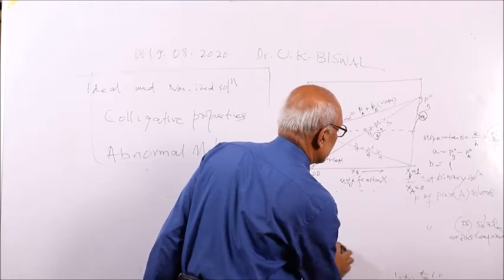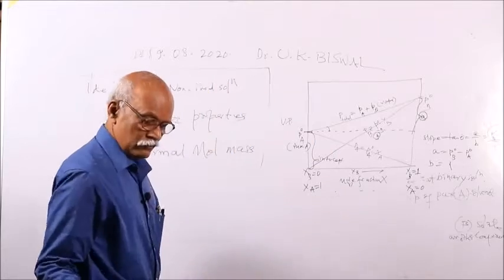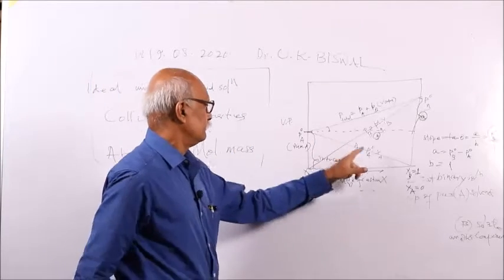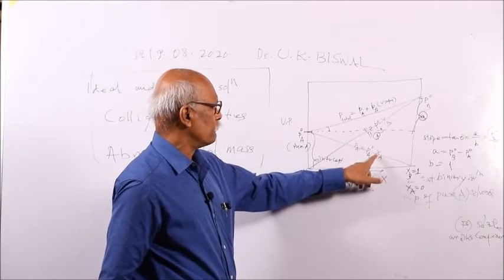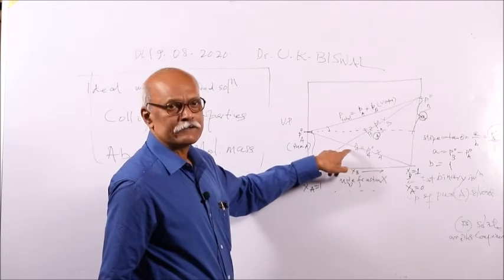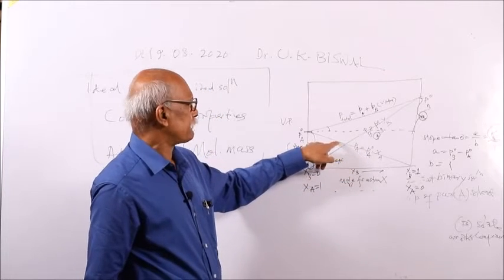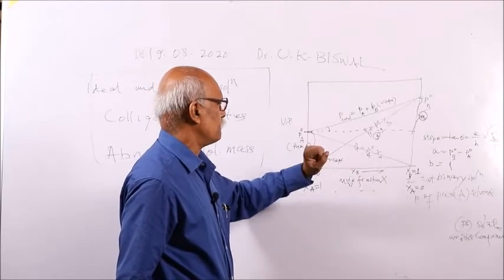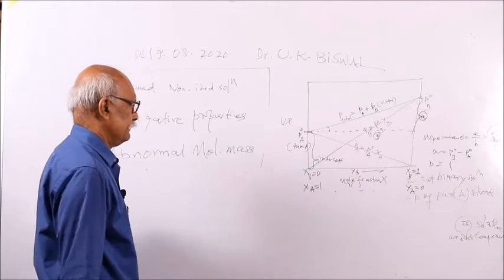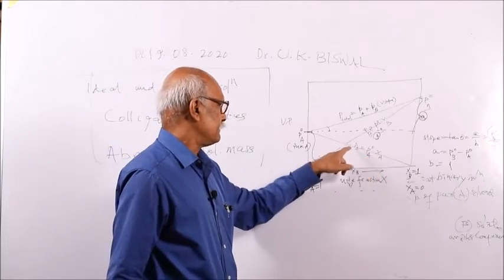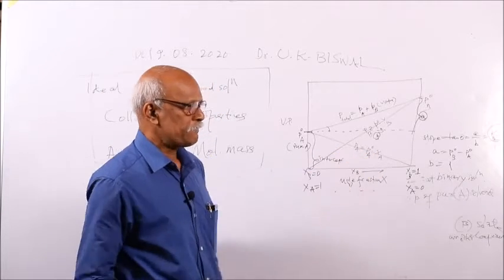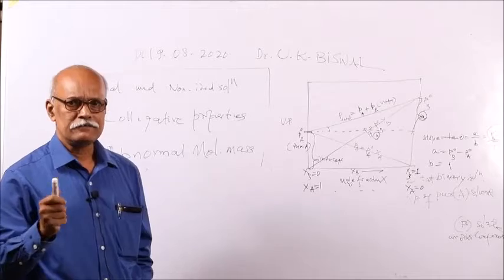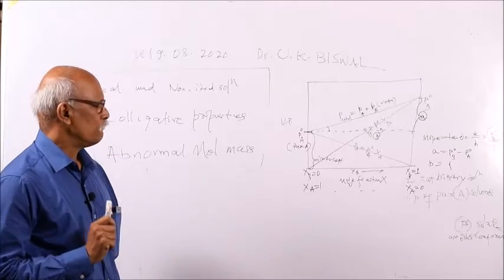Remember, for an ideal solution, this is the plot where the mole fraction of a component in the solution is directly related to the vapor pressure of that component in the vapor phase. In the vapor phase you have to measure the vapor pressure, and in the solution phase you have to measure the mole fraction.